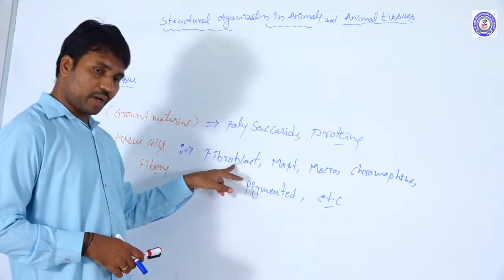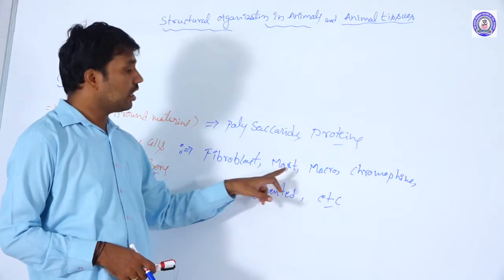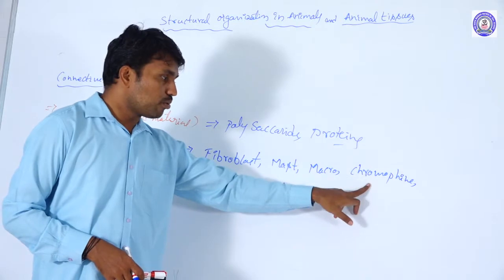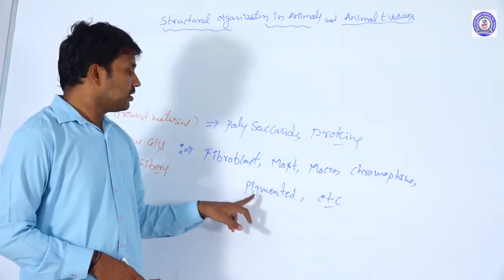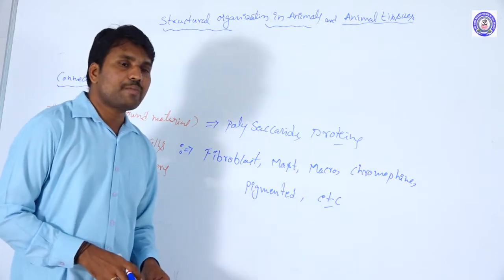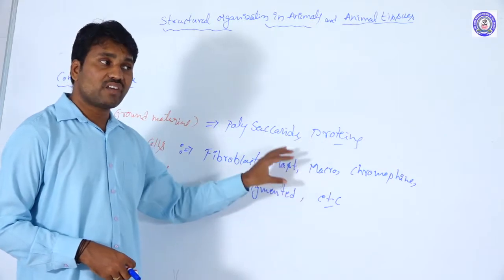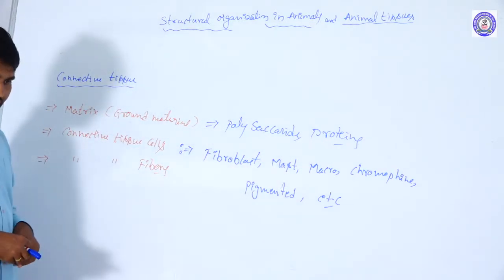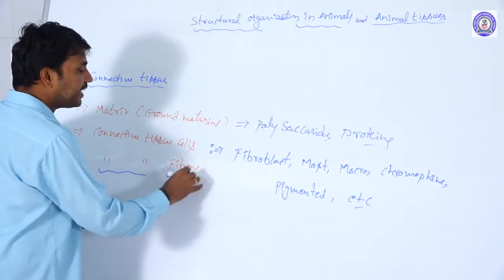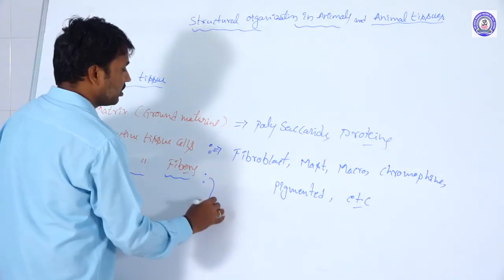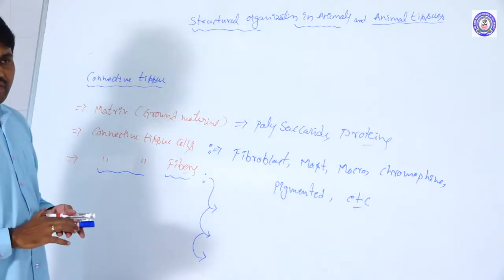Fibroblast cells are the fiber-forming cells. Mast cells, macrophages, chromatin cells, and pigmented cells are involved. Different types of reticulate cells are also involved. So these are also major components. And finally, the connective fibers are also involved in the matrix, classified by fiber structure.